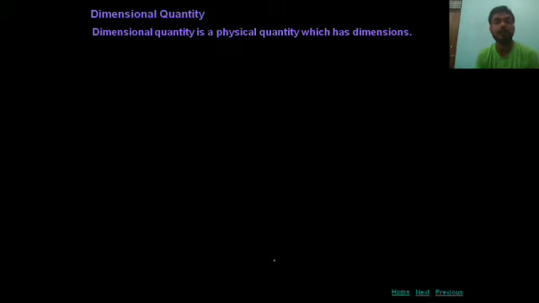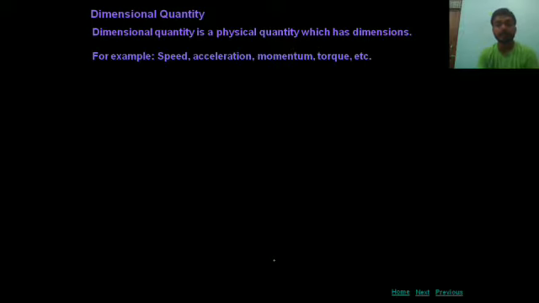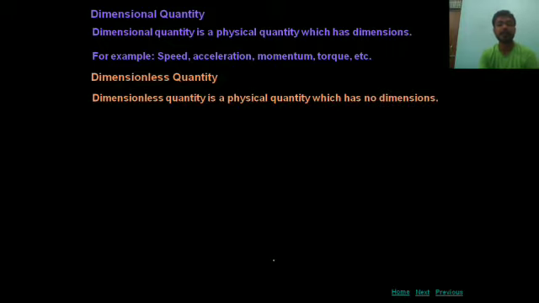Here, a dimensional quantity is a physical quantity which has dimension, and I repeat again, dimension means power. For example, speed, acceleration, momentum, torque, etc. All these quantities have dimension, means power. Again students, a dimensionless quantity is a physical quantity which has no dimension.